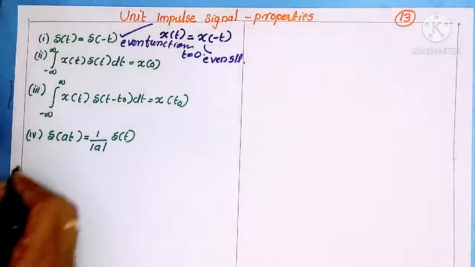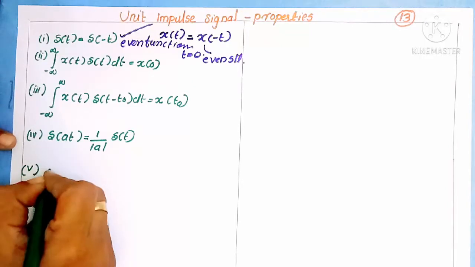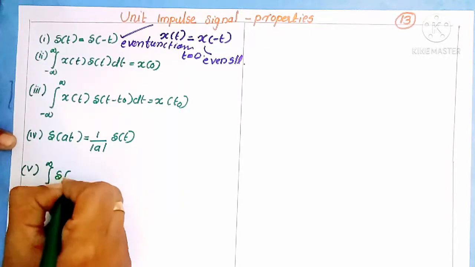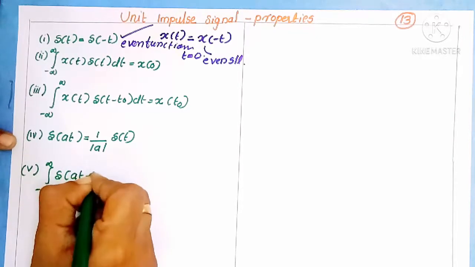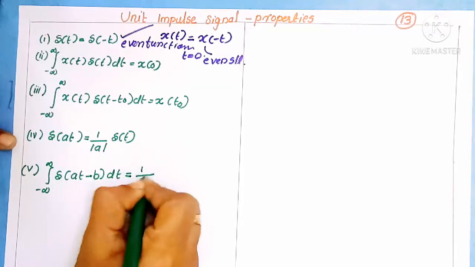Let's move to the next property, that is, integral of minus infinity to infinity del of at minus b into dt should be equal to 1 by mod a.